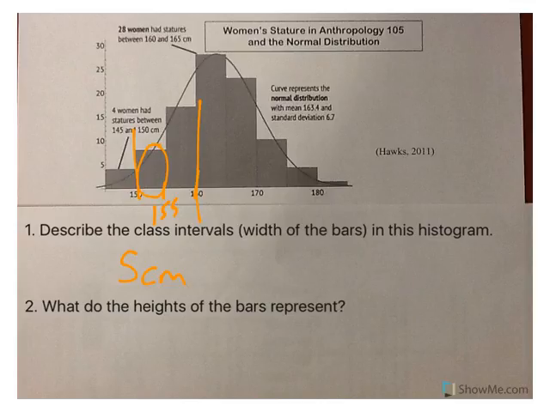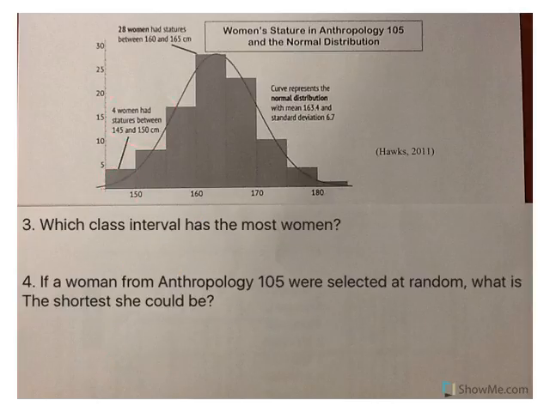What do the heights of the bars represent? Well, if you're not sure and you don't really want to guess, look at this piece right here. It says 4 women have statures between 145 and 150. Well, here's 145, 150, 4. So the heights represent the frequency, or the number of women in that particular height range.